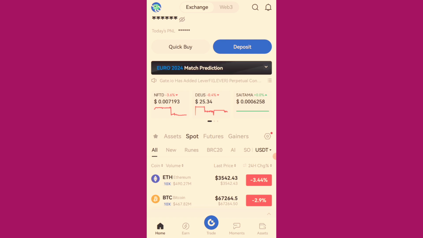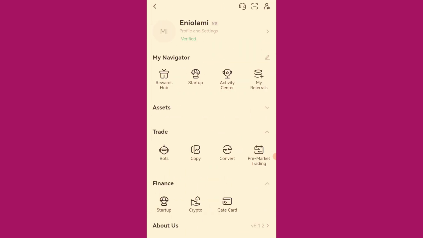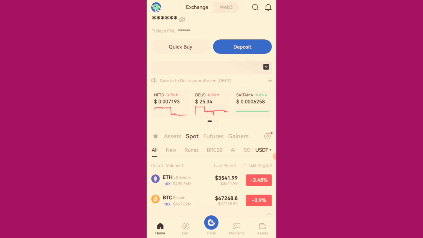So after you're done registering, this is what you have on the app. This is the app interface and the home page. You need to proceed to do your KYC 1 and 2. Very important. Before you can start earning this free airdrop on this exchange, you have to do your KYC 1 and 2. KYC 2 is very important. So this is where you come here, you'll see verified, and that's where you'll be able to see your KYC 1 and 2. Then make sure you complete the KYC 2 before you can join the startup program.